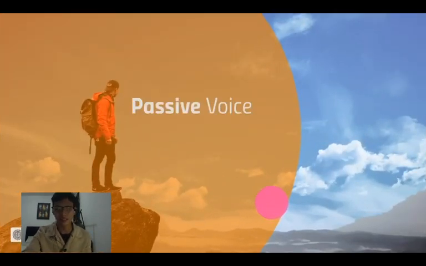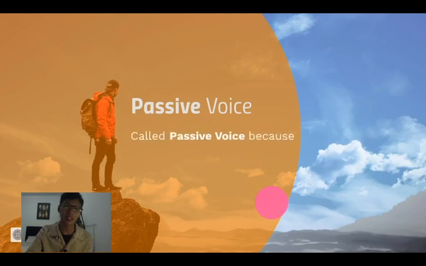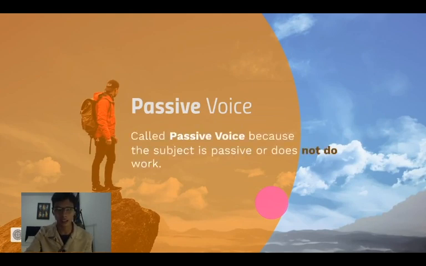Passive voice. It's called passive voice because the action's target is the main topic, simply because the subject is passive or does not do work directly. They're just explaining that the object is receiving an activity from the subject. So the main focus is the object, not the subject anymore, because the subject is no longer doing a direct activity. The sentence is just explaining about an object that is receiving an activity from the subject.